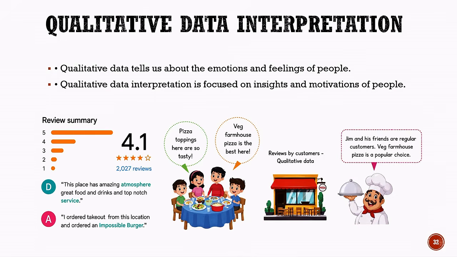A customer may say that the restaurant has an amazing atmosphere, great food, and excellent service. Another customer may say that the pizza is very tasty, or that the vegetable farmhouse pizza is their favorite. These statements give us information about what customers feel, think, and prefer. Therefore, qualitative data interpretation helps us understand the reasons behind people's opinions and choices rather than simply counting their responses.